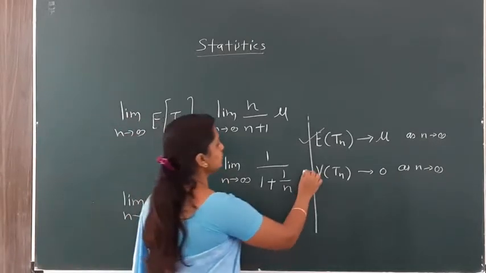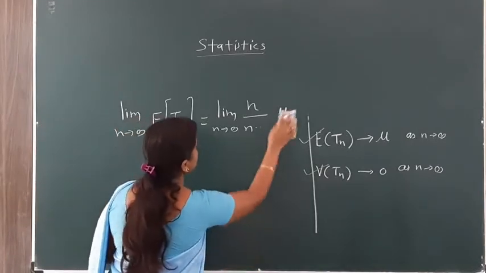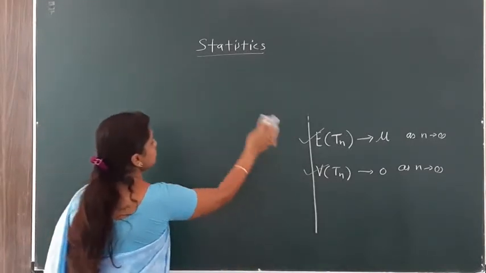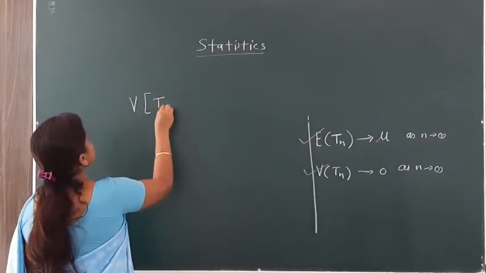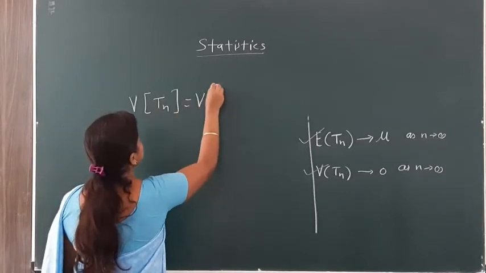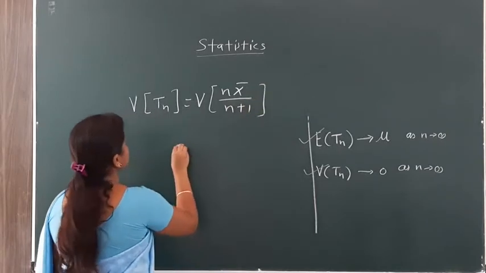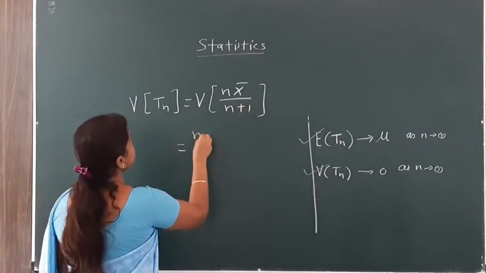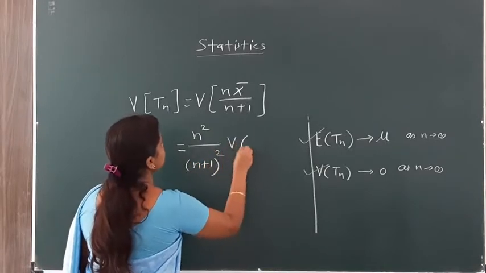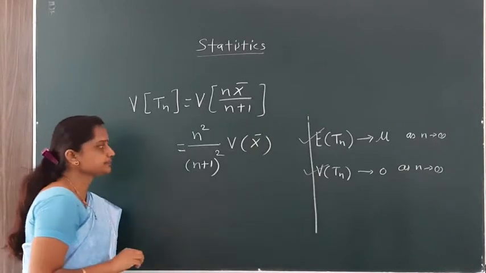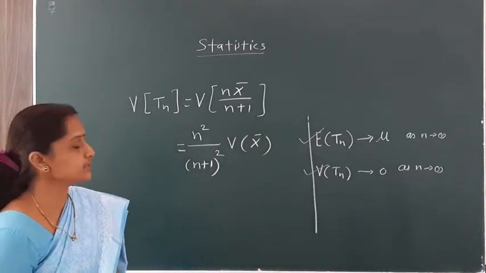Now we have to check the second condition, the variance of Tn. If the variance of Tn goes to 0, then we say that this Tn is a consistent estimator. Now we have to find the variance of Tn, which is n x bar divided by n plus 1. By the definition of variance, we take the square of these constants: n square over n plus 1 bracket square, times the variance of x bar.